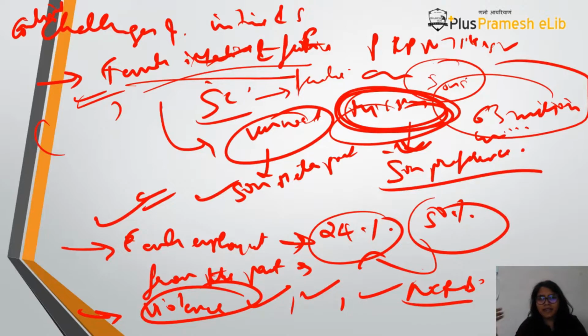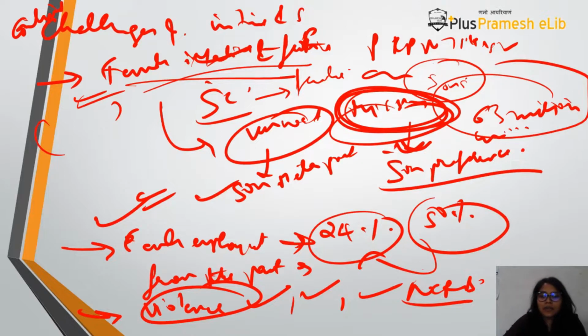Like Nirbhaya happened, then after that the Hyderabad girl case happened, then the Shakti Mill case happened, then the Unnao case happened. That means even though Nirbhaya happened, you formed the Nirbhaya guidelines, you formed the Nirbhaya Fund, you gave the Vishakha guidelines, nothing is changing, because there are still challenges that we are facing today.